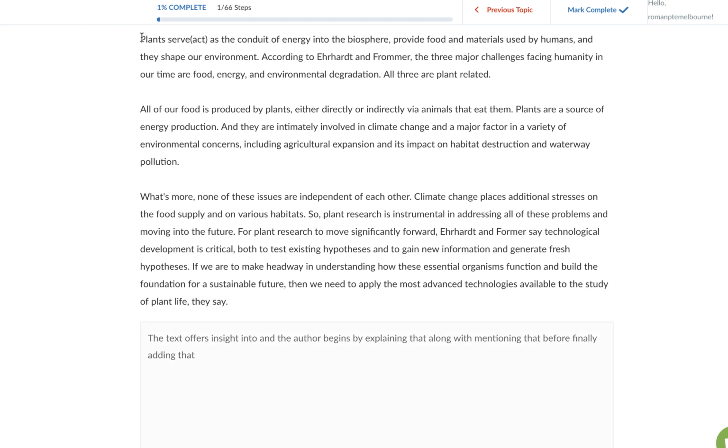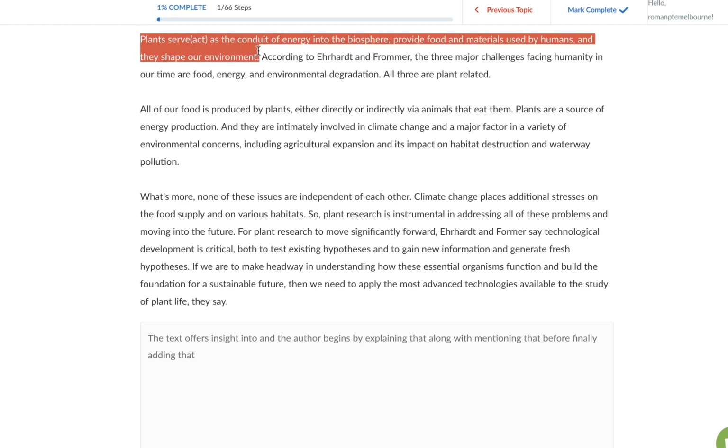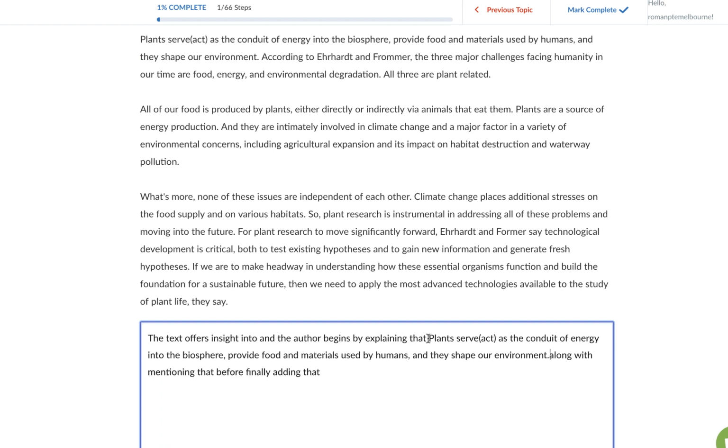read this paragraph quickly and try to get one sentence that I think best represents the main idea of that particular paragraph, and I'm taking this sentence here. Now in the exam you'll not be able to copy and paste as I'm doing here, but just for the sake of demonstration I'm simply copying and pasting because it saves me some time. And plants serve as the conduit of energy into the biosphere, provide food and materials used by humans, and they shape our